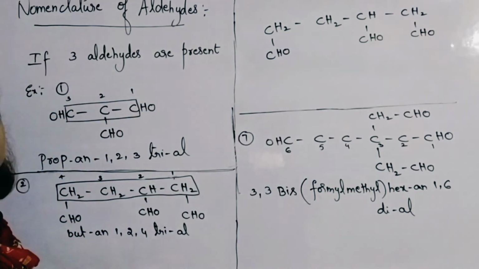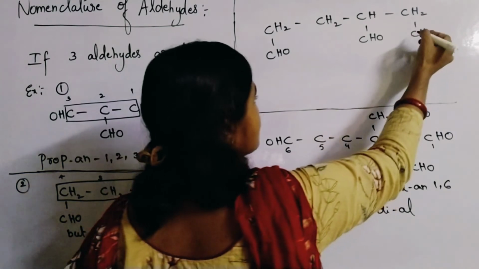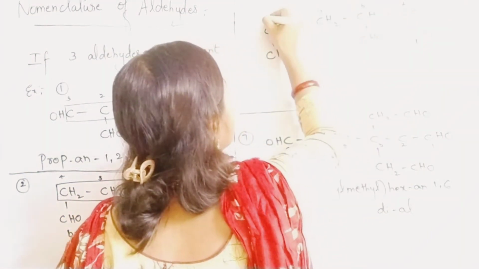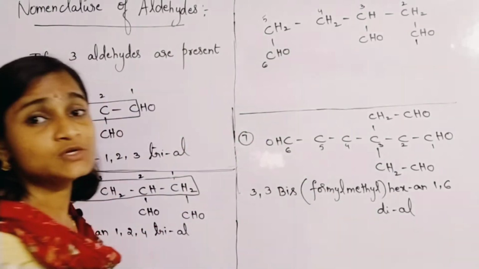This is the question given to you. Suppose you are going to give the numbering, keeping in mind the number of carbon atoms in the parent chain to be more. If more carbon atoms are taken into consideration, then 1, 2, 3, 4, 5, 6 carbon atoms you are getting.